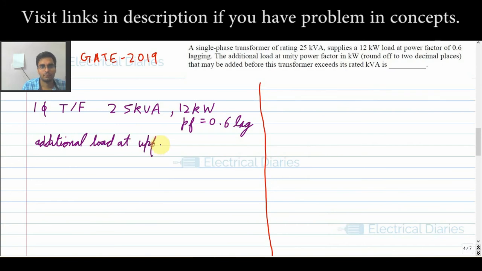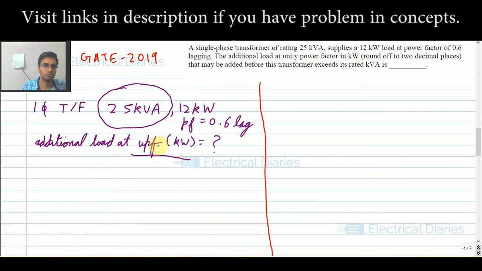At UPF. Okay, that is to be in kilowatts. This I have to find, that is to be added so that the transformer is just before exceeding its rated kVA. Okay, so I have to find this P. So the maximum capacity of the transformer is 25 kVA, that is given.